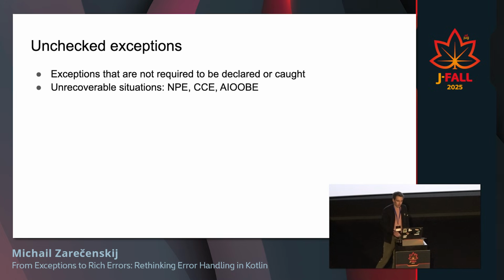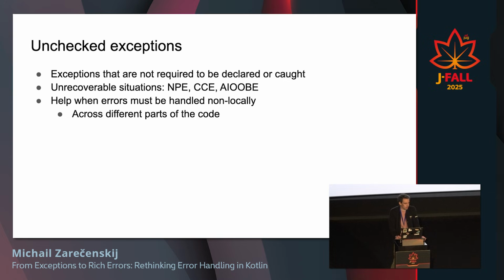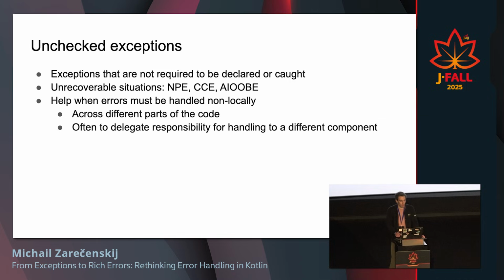But after years, it became really clear that unchecked exceptions are really helpful for another case, and it's when you want to handle some piece of code non-locally. So you don't want to handle it just at the caller side, but you want to delegate some execution maybe to another component, another service, or a framework, and so on. So it's really convenient when you want to signal to a different component and do something across different parts of the code.